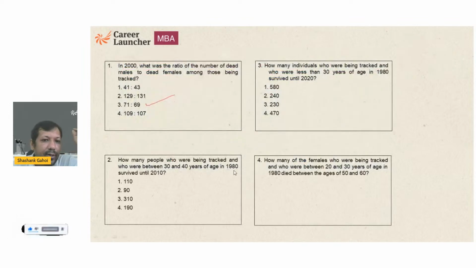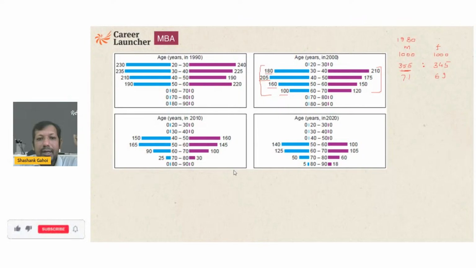Now the next one. How many people who were being tracked and who were between 30 to 40 in age in 1980 survived till 2010? Okay. So in 1980, the age range was 30 to 40.